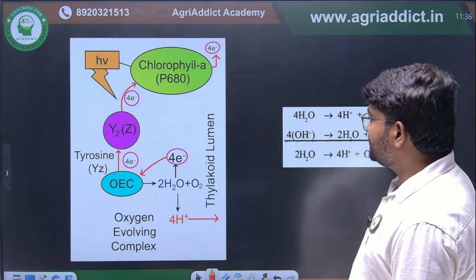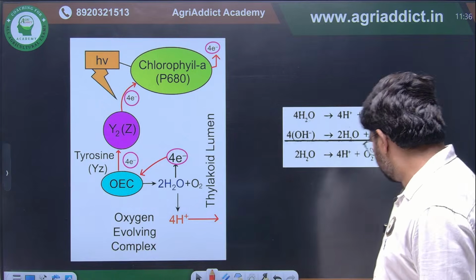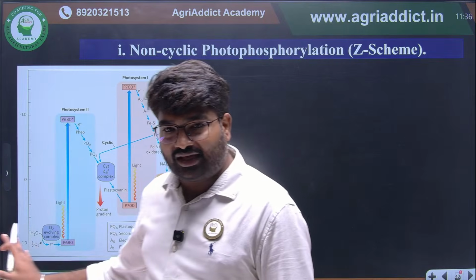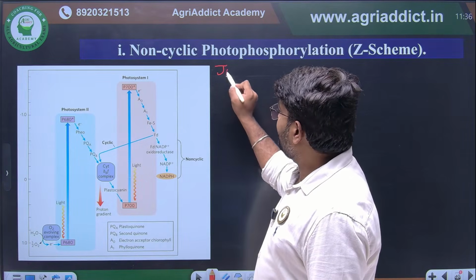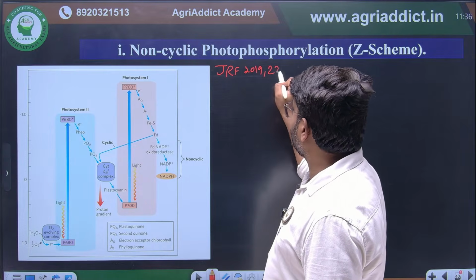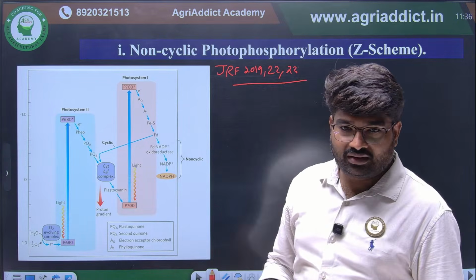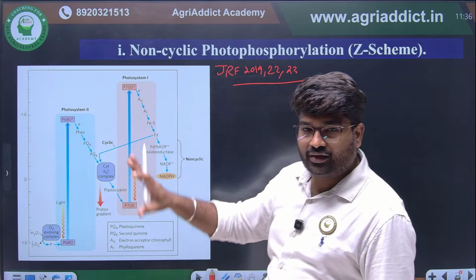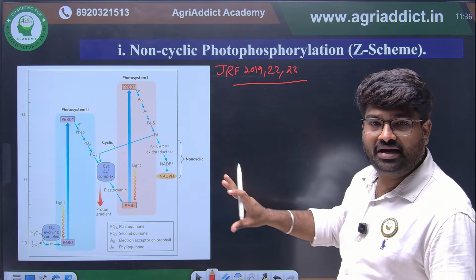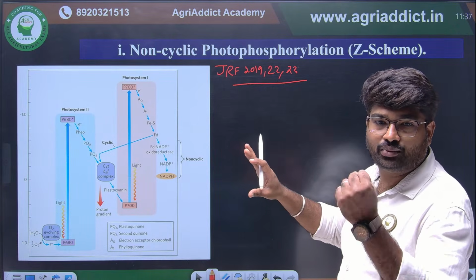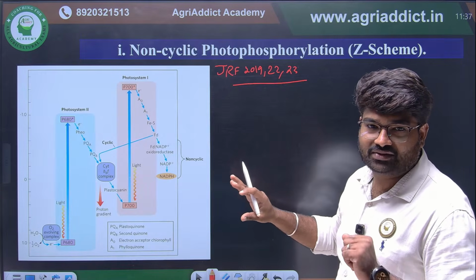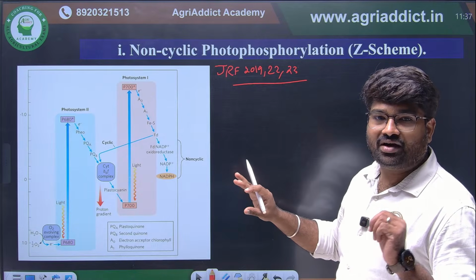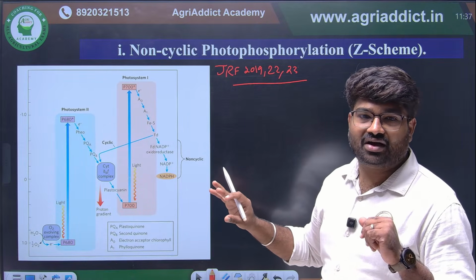Okay, now the most important thing. These all are simple things you only have to see. This is the most important thing you have to remember, because in CSIR JRF 2019, 22 and 23, three years continuously, they have asked questions from this part. Now we are going to see the mechanism and how it is happening. As I already told, because of the light energy absorbed by the molecule, ATP and NADPH will be synthesized. There are two different ways of synthesizing ATP and NADPH. One is cyclic photophosphorylation and the second is non-cyclic photophosphorylation.